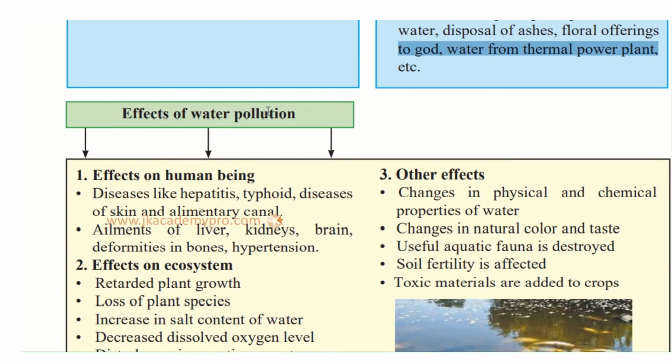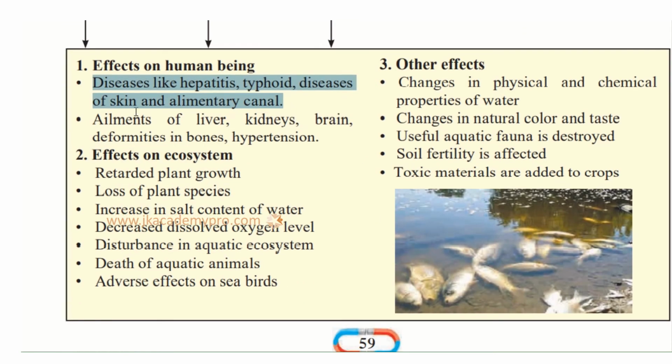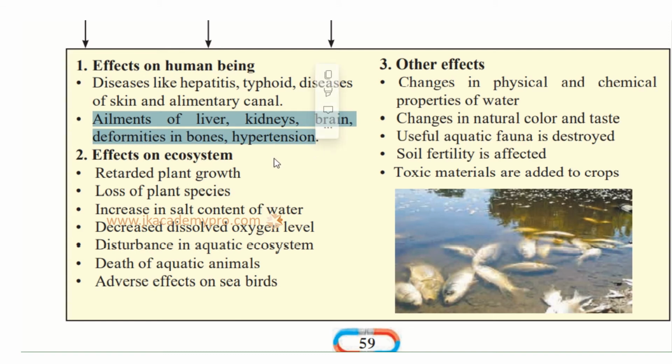Now what are the effects of water pollution? What happens because of water pollution? One is effects on human beings. So first we'll see that. Diseases like hepatitis, typhoid, diseases of skin and alimentary canal, so our digestive system, right from our mouth till our anus, all gets affected. Then ailments, that is diseases of the liver, kidney, brain, deformities in bones. So bones do not develop very well in children and later in young children. And hypertension, so your stress level goes up, and your mind and your body get affected because of this.